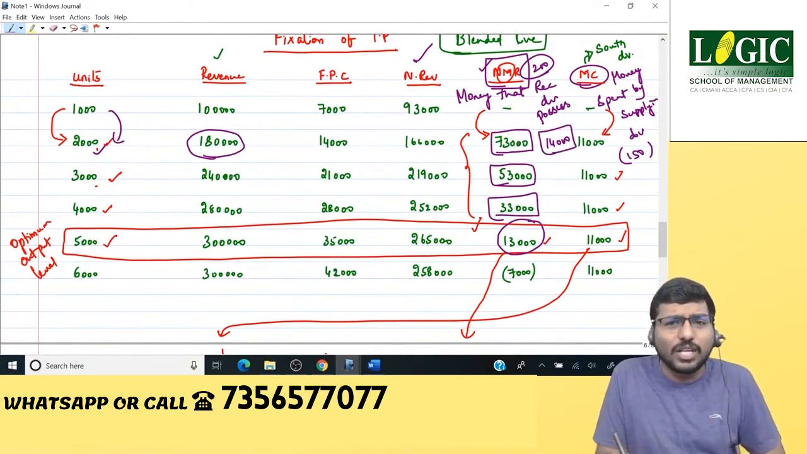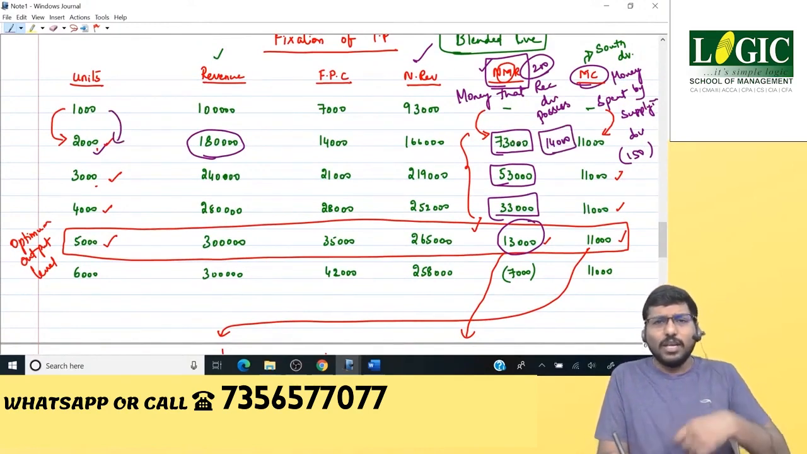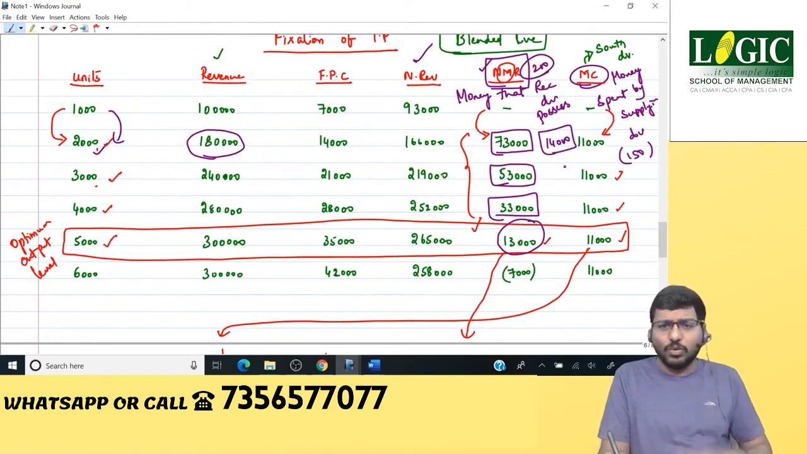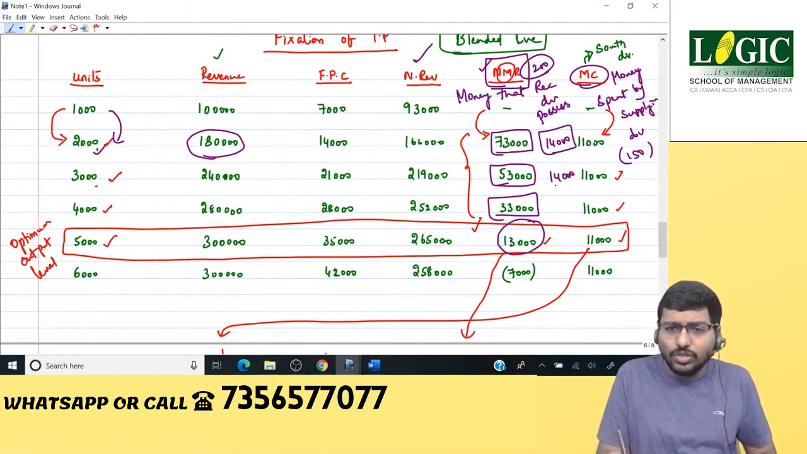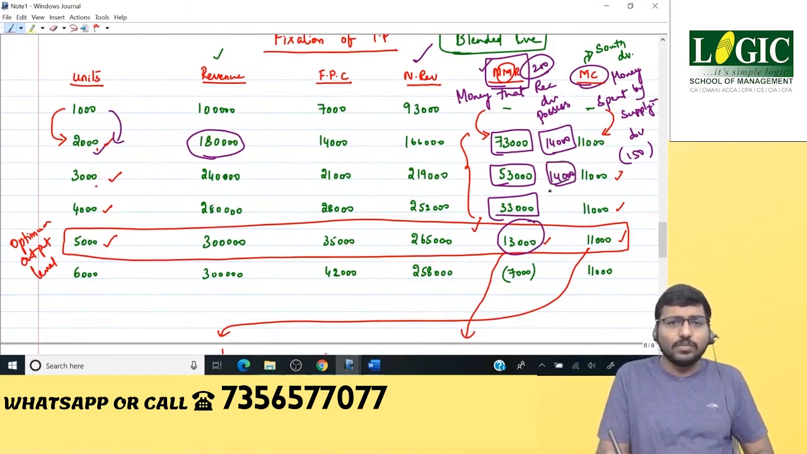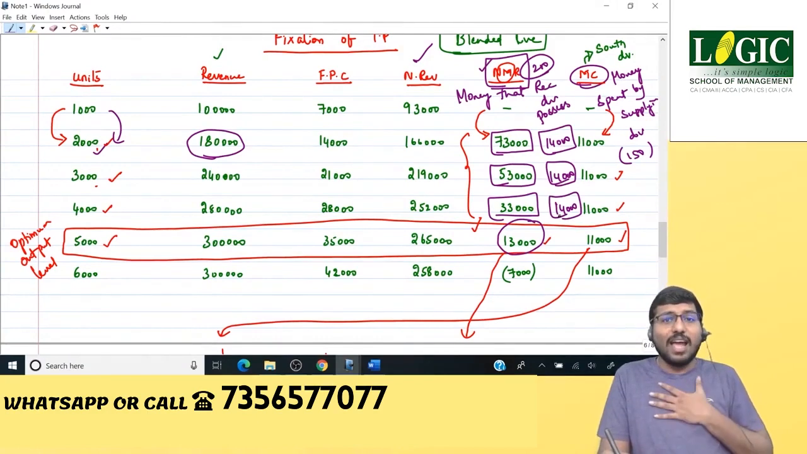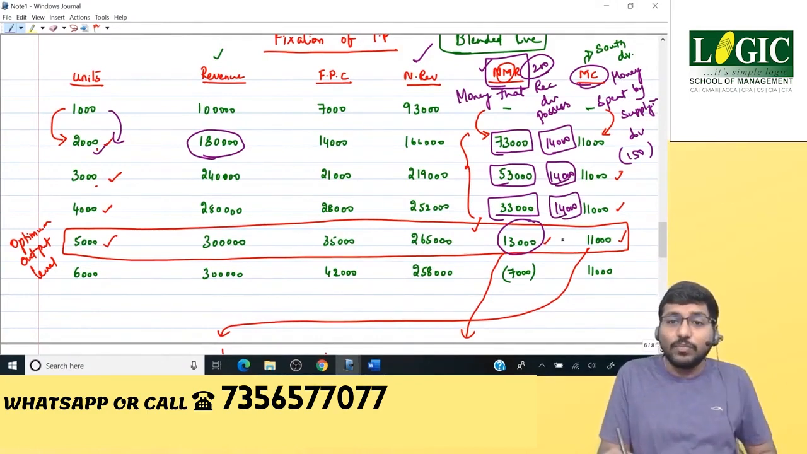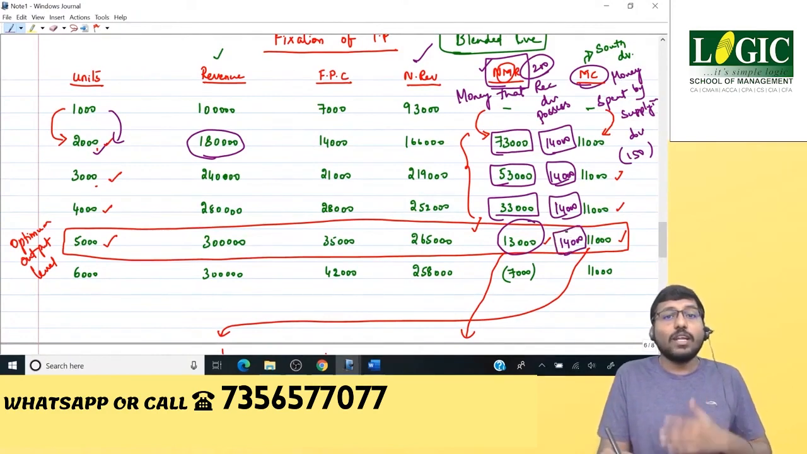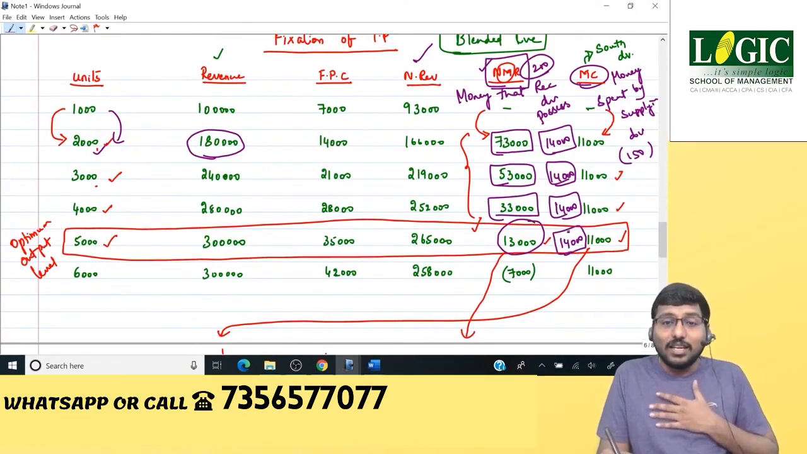Whereas the receiving division has got 73,000, so no problem. Expenditure is 14, I have 73, no problem. Again, for another 1000 units, the expenditure will be 14,000. I have 53, again no problem. Again, for another 1000 units, the expenditure will be 14,000. I have 33,000. Again, no problem. Again, for another 1000 units, the expenditure will be 14, whereas I have 13.